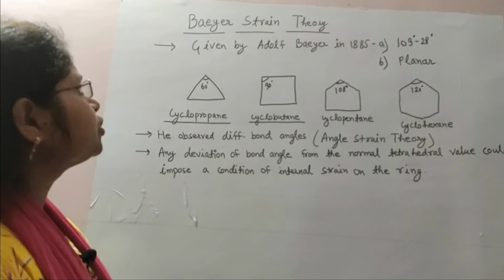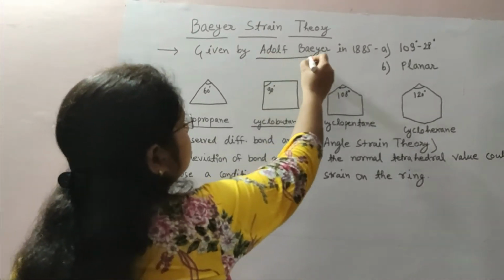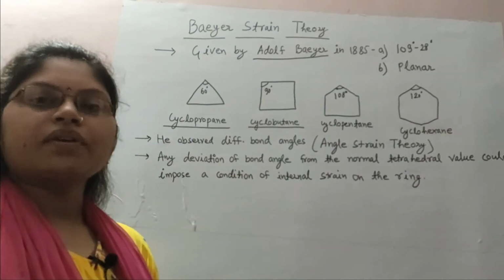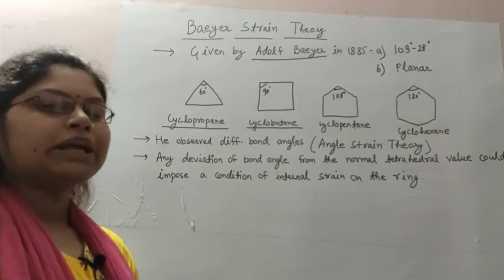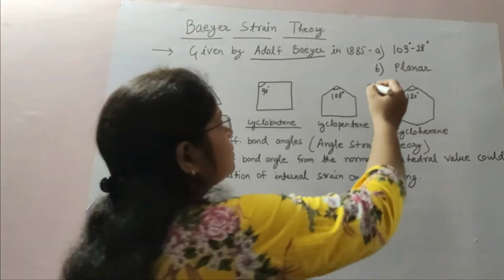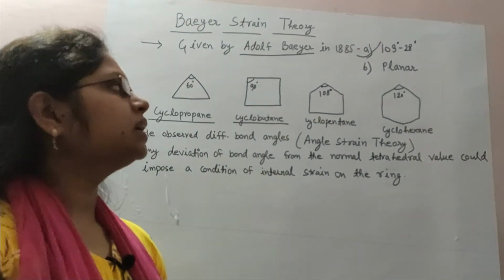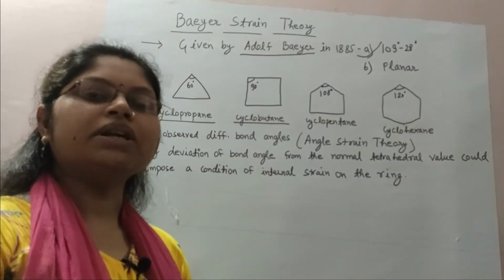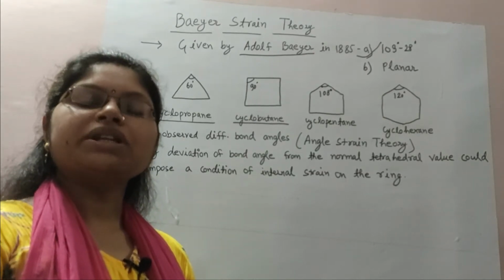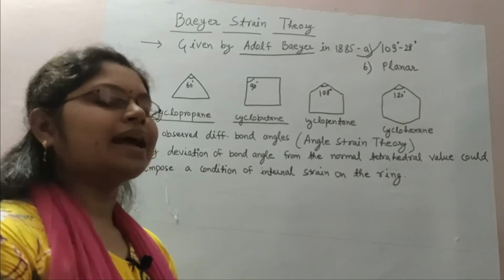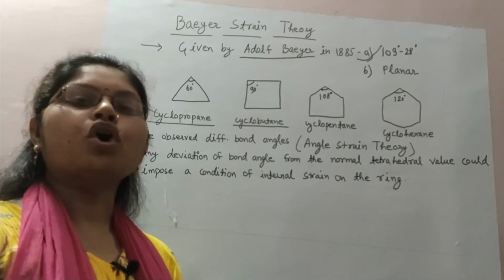Now coming to the Bayer strain theory, the theory was proposed by Adolf Bayer in 1885, keeping in mind two assumptions. The first assumption is that the bond angle between two pairs of carbon is 109 degree 28 minutes, which is also the normal tetrahedral angle. If the carbon is sp3 hybridized, then the normal tetrahedral angle is 109 degree 28 minutes, and this is the ideal angle for Bayer.